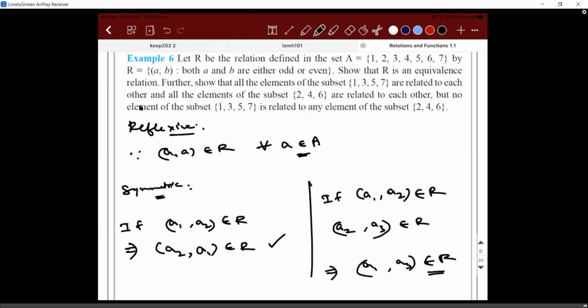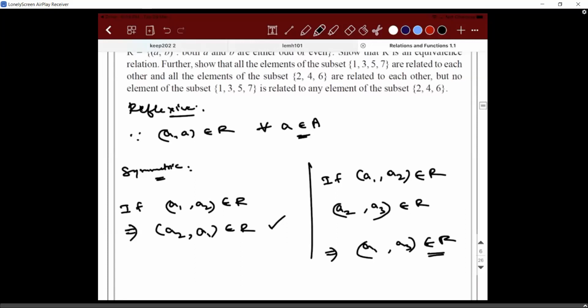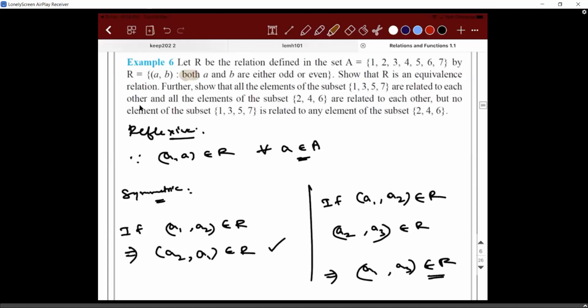Related to each other means 1, 3, 5, 7 can be related to each other. What relations can you write? (1, 1), (1, 3), (1, 5), (1, 7). Like that you can write all the relations. Similarly, if you take the even subset, they also belong to themselves: (2, 2), (4, 4), (6, 6), (2, 4), (2, 6). But what can you not write? No element of the odd subset is related to the even subset, because you cannot find an ordered pair like (1, 2) or (1, 4). Because what is the condition they gave? This is the important word: both. Both A and B in the ordered pair should be even or odd. Shall I proceed, guys?